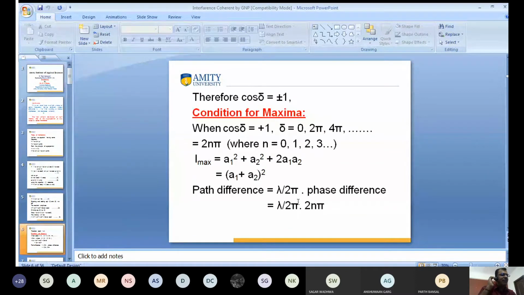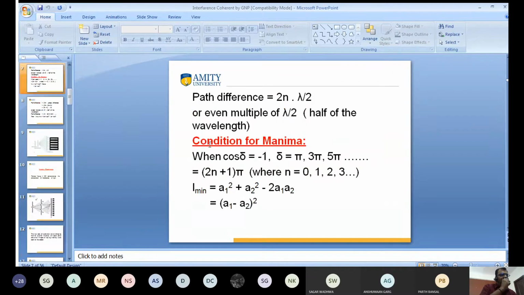What is the condition of maxima? Keep in mind, maxima means (a1 plus a2) whole square. In this case the phase difference is 2nπ. As already discussed by your teacher, we get the maximum intensity when the path difference is an even multiple of half of the wavelength.